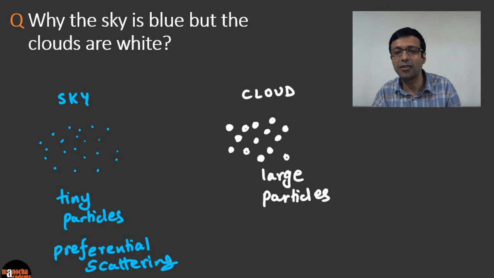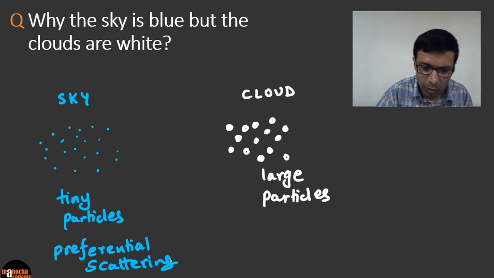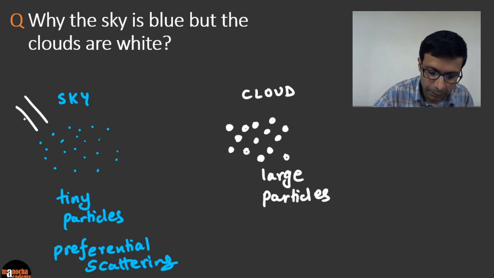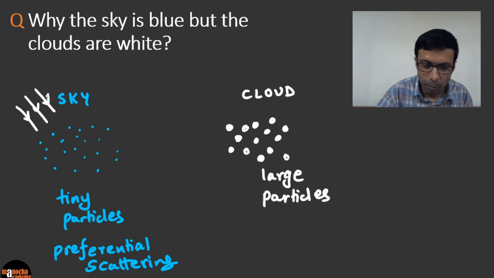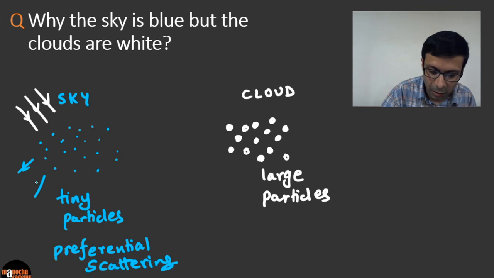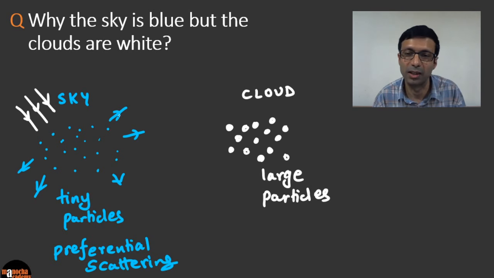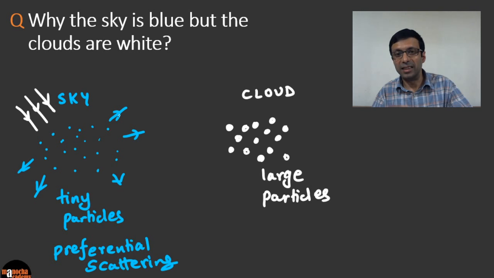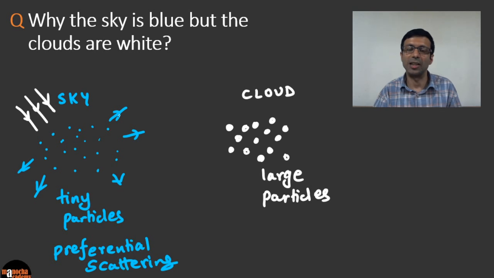And what is preferential scattering? These tiny air particles scatter blue color more than the other colors. So when white sunlight falls on the air particles in the sky, blue color is scattered the most. The other colors are also scattered, but blue is scattered the most because blue has the shortest wavelength. And this gives us the effect, so it appears that the sky is blue. The sky is not actually blue. It's due to scattering of light.